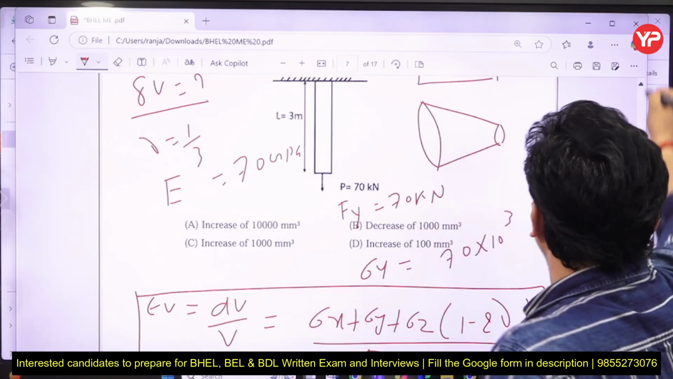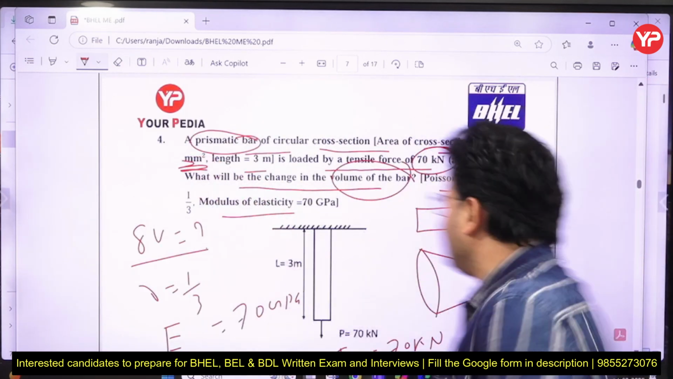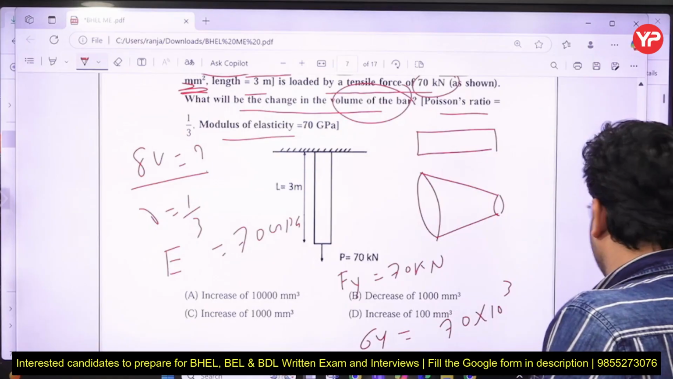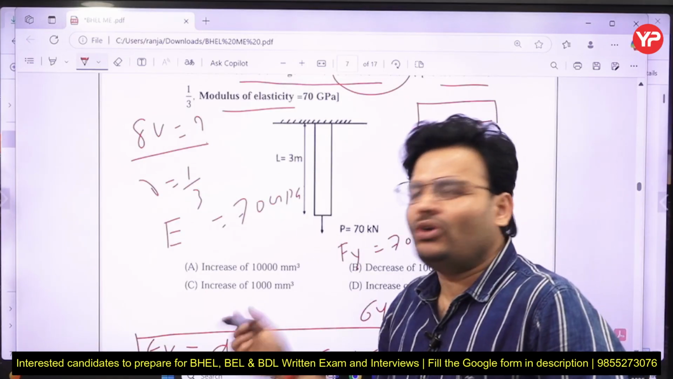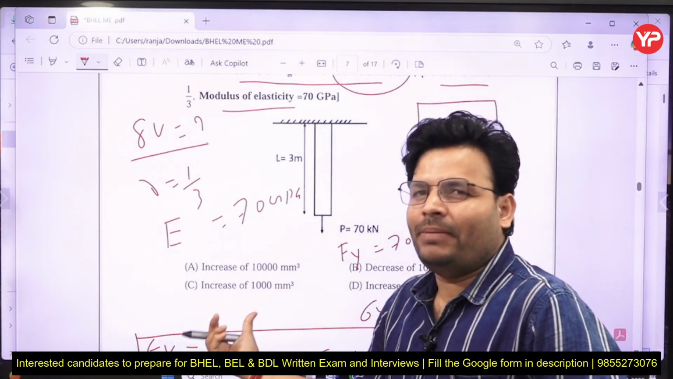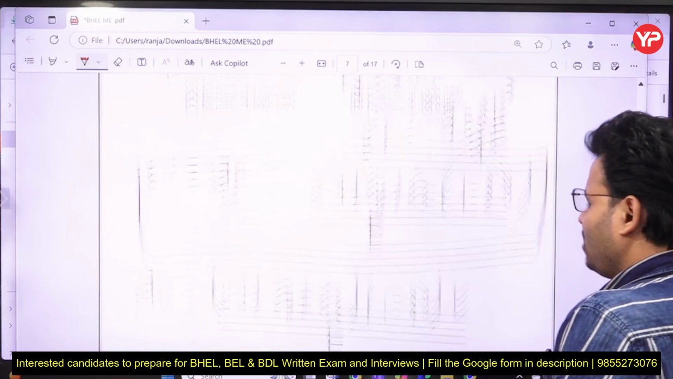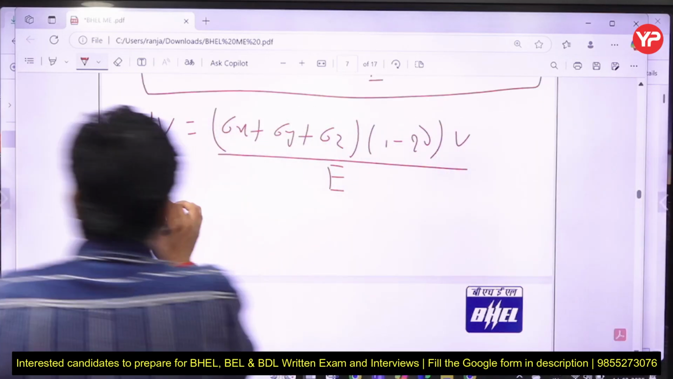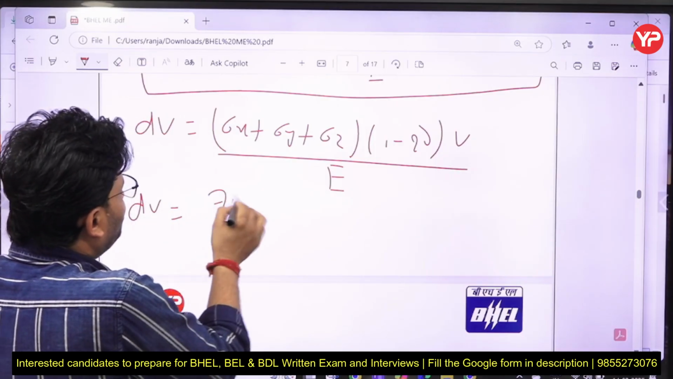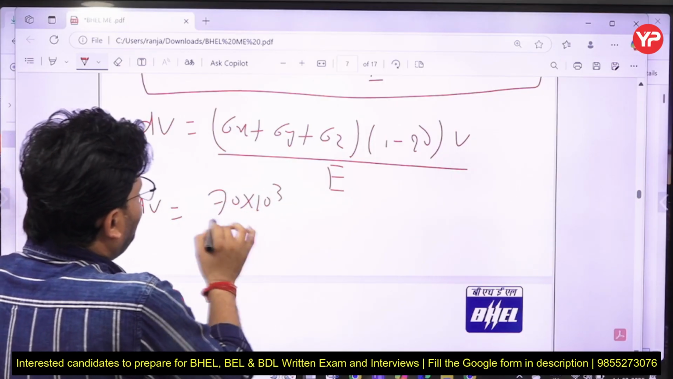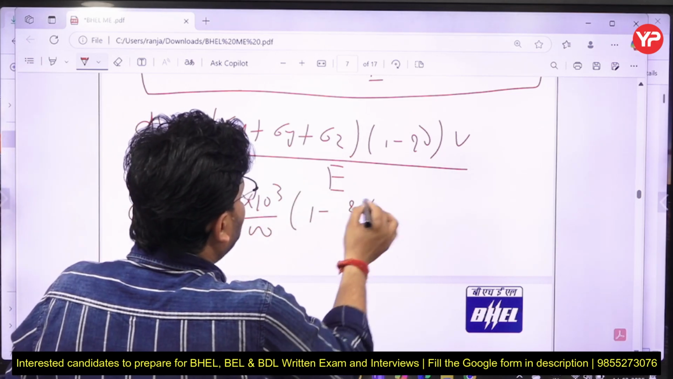What area is given in the question? The area is given 700 mm square. I am going to leave the units in mm only because ultimately I have to get the answer in mm, so I am going to convert everything into mm. From there we can find the volumetric strain, or the change in volume. Sigma x is 0, sigma y is 70 into 10 to the power 3 upon 700. Then 1 minus 2 mu is 1/3.